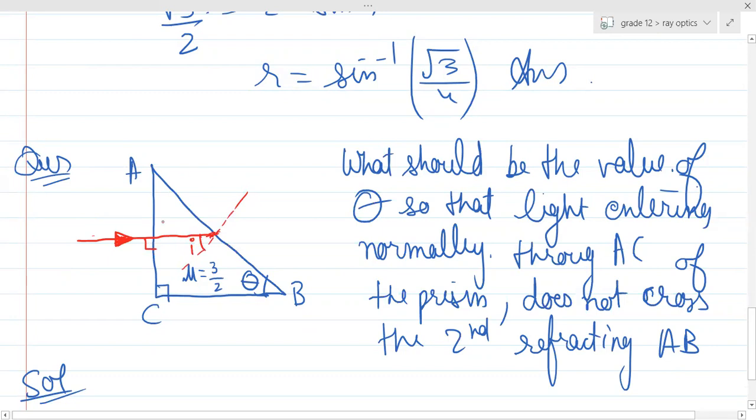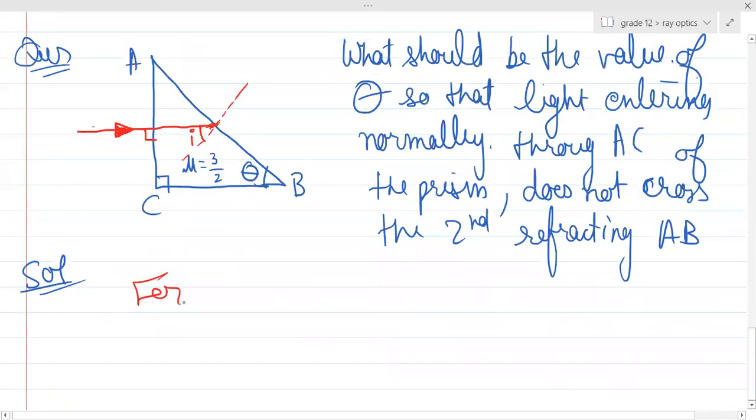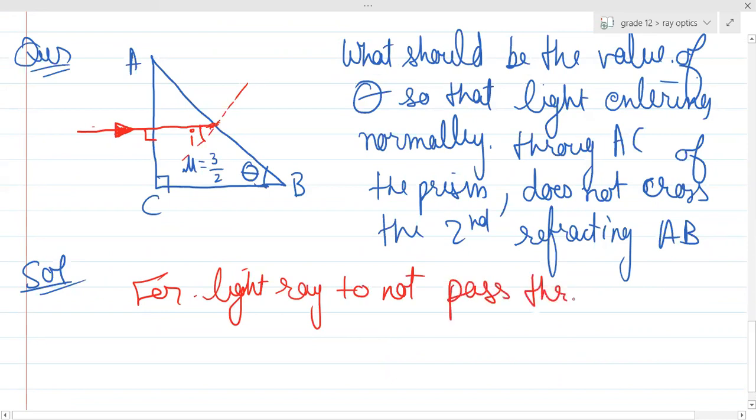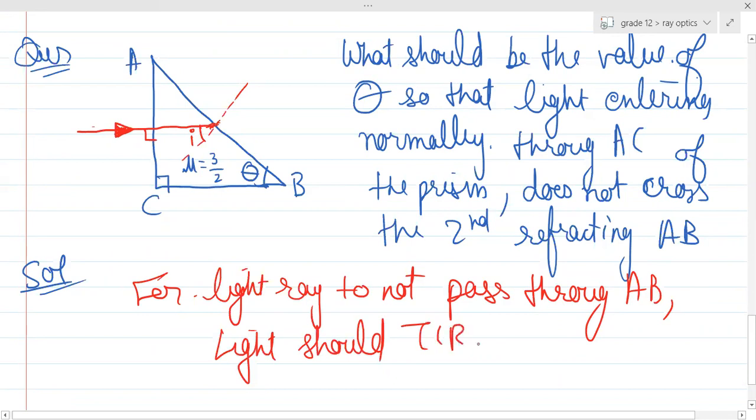For the light ray to not pass through AB, light should undergo TIR at AB. So basically the light ray should go like this. So this angle is also right. Always remember the angle should be such that the light ray does not pass through this surface.